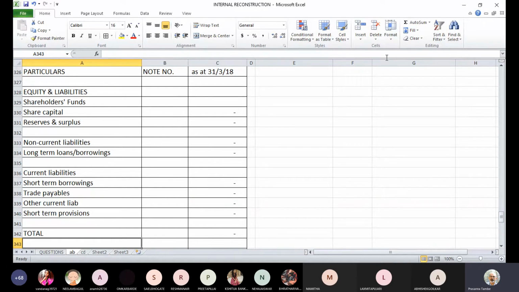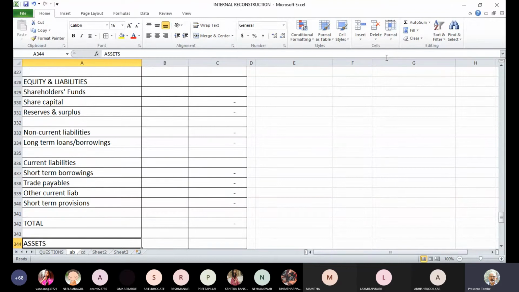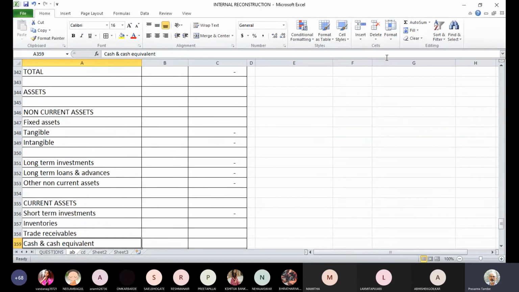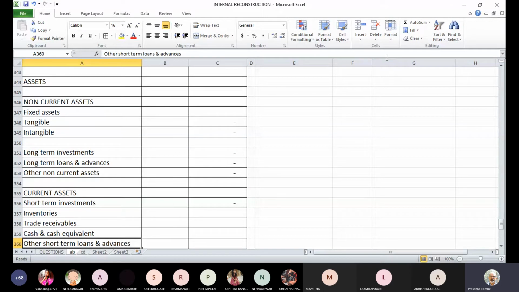Equity and liabilities, shareholders' funds, share capital, reserves and surplus, then non-current liabilities, long-term borrowings, current liabilities, short-term borrowings, trade payables, other current liabilities, any short-term provisions if required. Then asset side, we have non-current assets, fixed assets, tangible, intangible, long-term investments, other non-current assets. Actually, these we can skip.